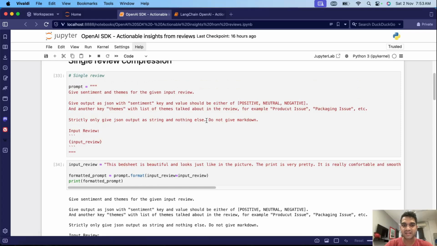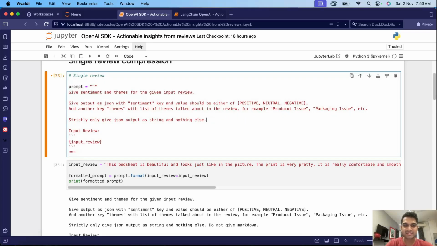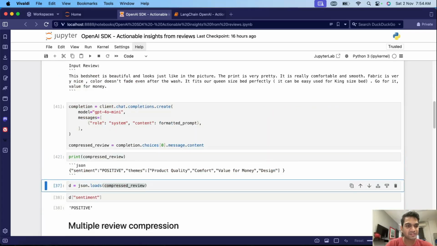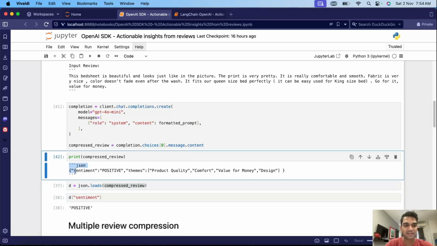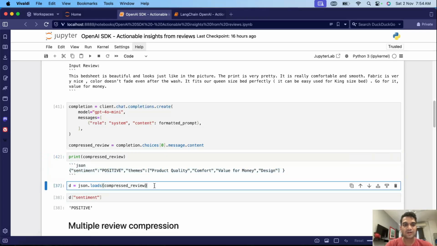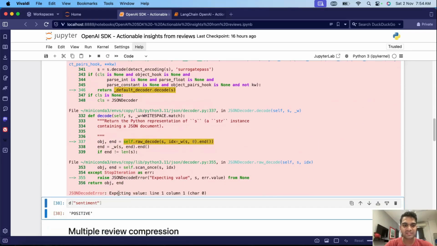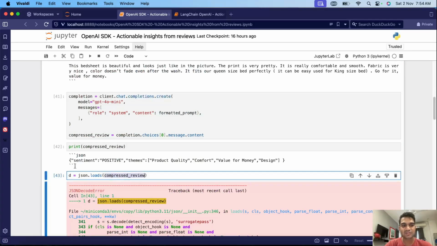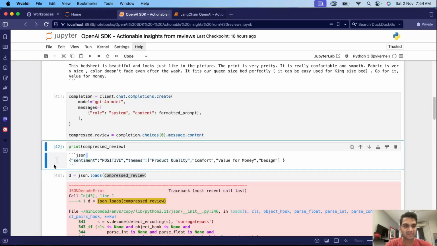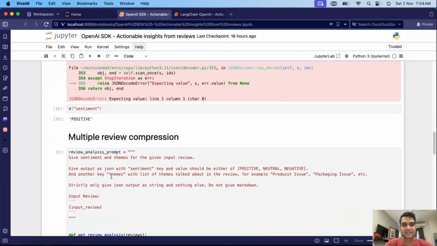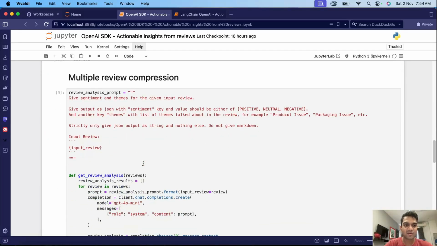To demonstrate that, let's actually remove this. Maybe hopefully it will give a JSON now. Okay, it gave markdown. So when we try to do loads on this, it gives an error because the string that we are passing is not a proper JSON. It's enclosed within these markdown tags, which makes it invalid, and we can't do loads on this. So we should handle this when we run our loop here.